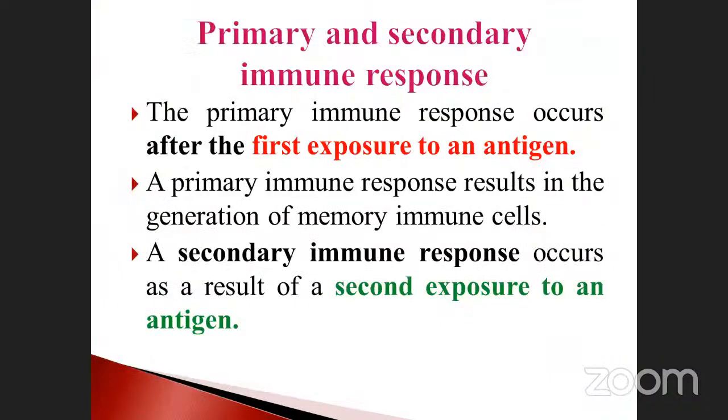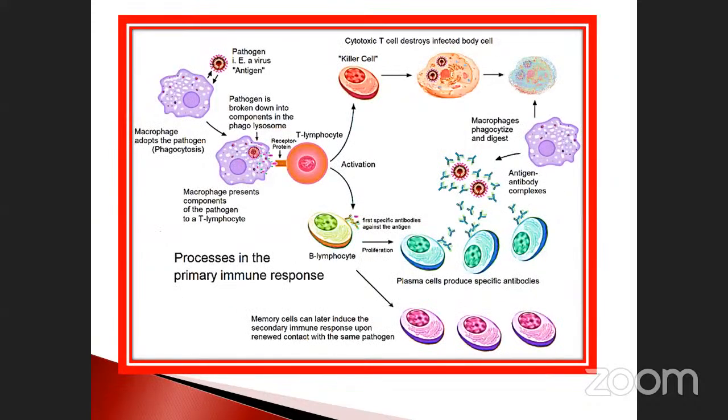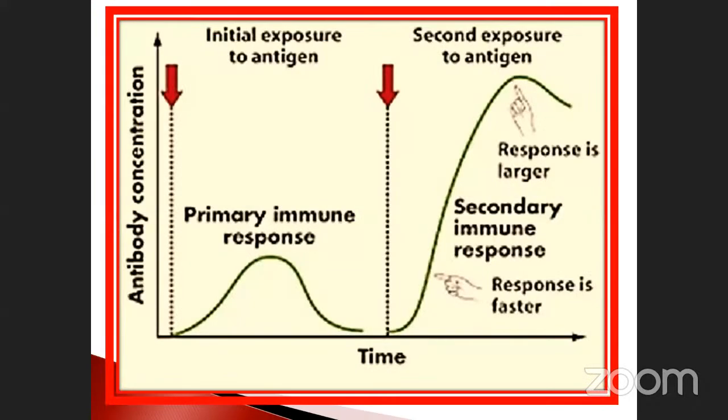Primary and secondary immune response. When there is the first exposure to the antigen, it is called primary, and if it is the second time, it is called secondary. That is called immunological memory. The primary immune response will be very low compared to the second time. The secondary response is about double that of the previous one. Like that, we already saw it in the graphical representation, isn't it?